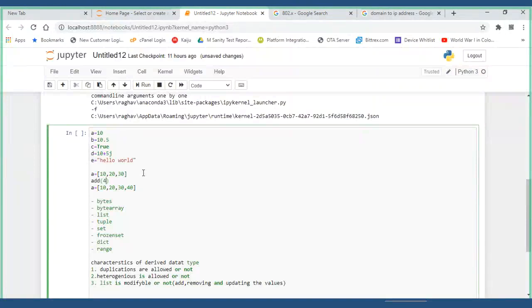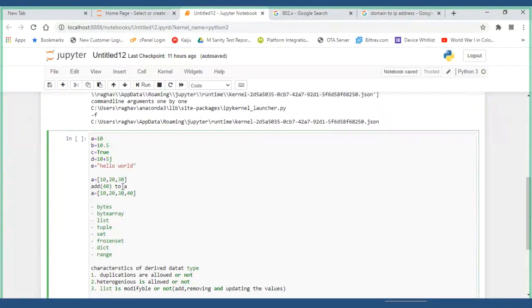Update to a: add 40 to a. Is it possible or not? That is called list modification, or list growing or reducing. Is list modification there or not? Like, in place of 30, I want to make it 40.